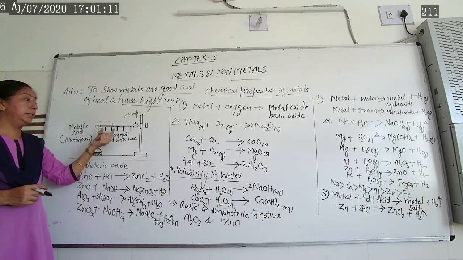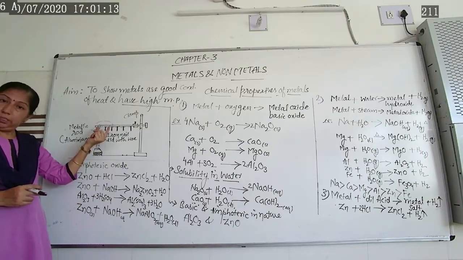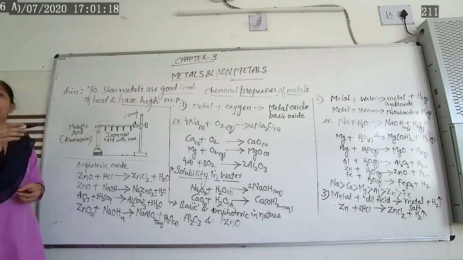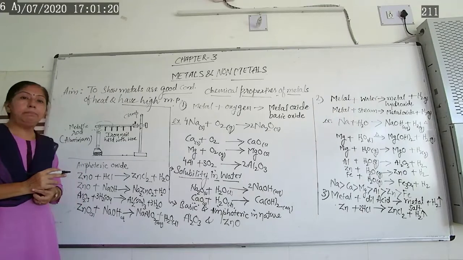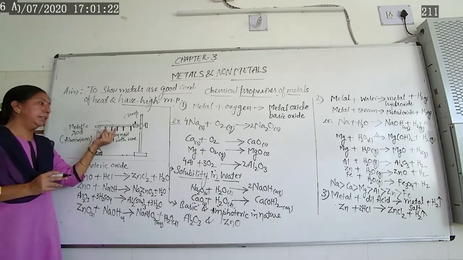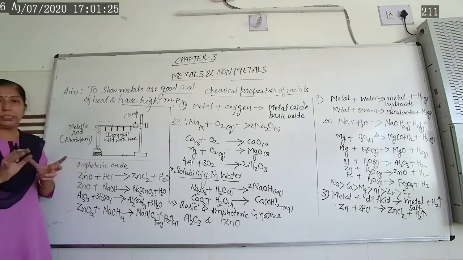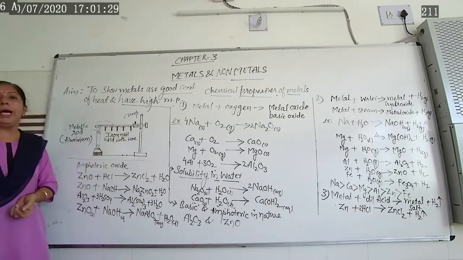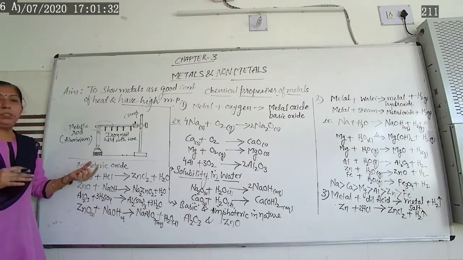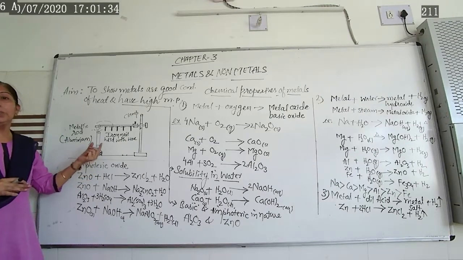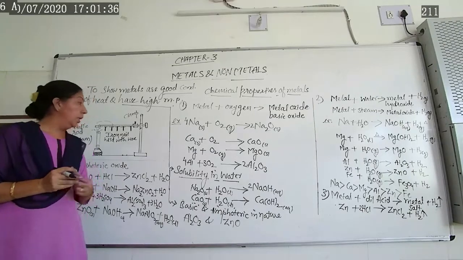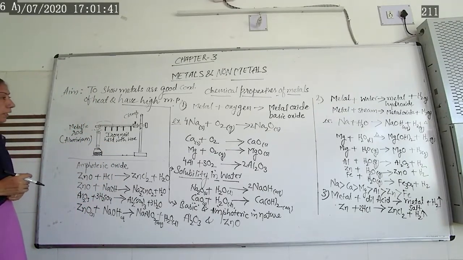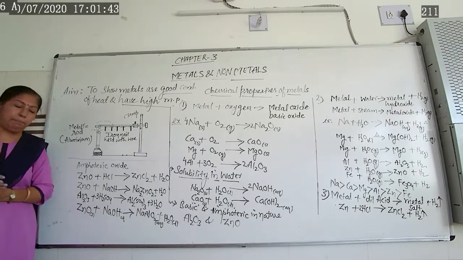They are good conductors of heat. That's why the iron nails fall down. The rod will not melt. It becomes too hot. They are good conductors of heat, but their melting point is very high. Even after heating for nearly 10 to 12 hours, it will not melt as such. So that shows these metals are good conductors of heat as well as having a high melting point.